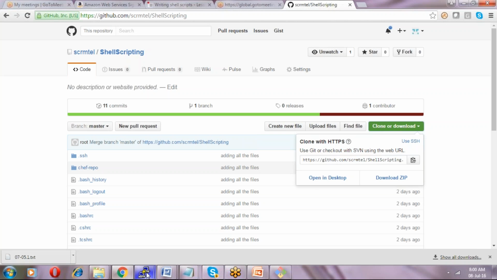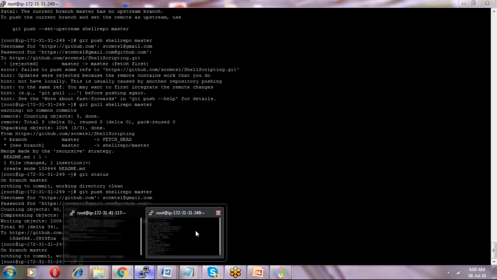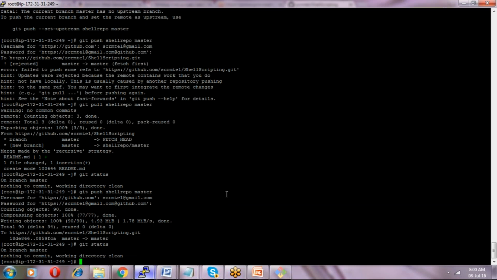I am adding that repository as shell repo in my local machine, just for identification purposes. I can give any name, not only this one, any name like A, B, C or whatever I need. It is just representing the shell scripting URL.